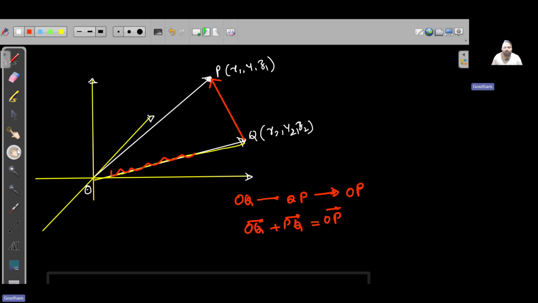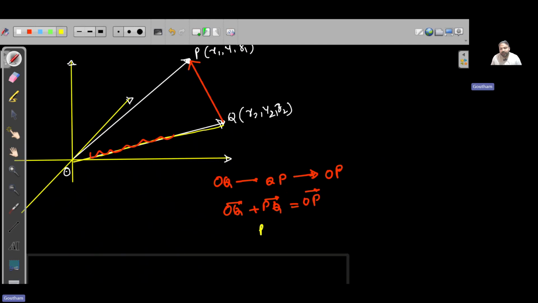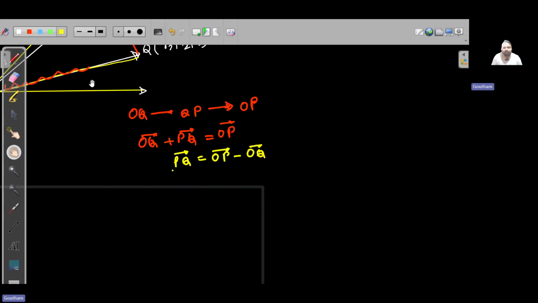Therefore, the very important result: PQ is equal to OP minus OQ. That means if I want a vector from P to Q, I need to know the position vectors of the points, that is, the difference of OP and OQ.